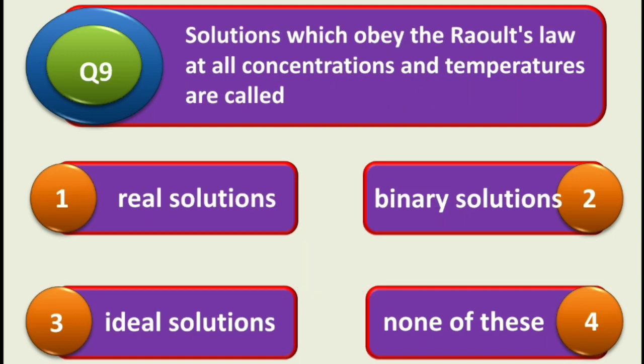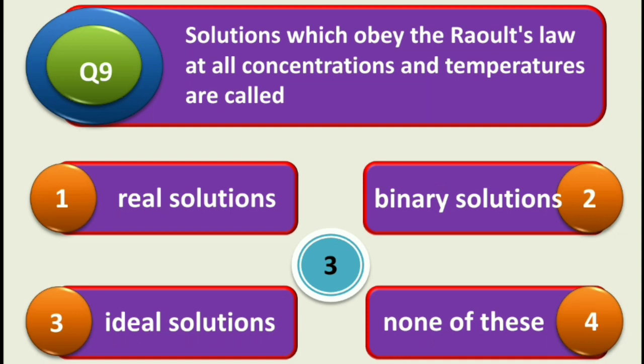Next is question number 9. Solutions which obey Raoult's law at all concentrations and temperatures are called, first is real solution, second is binary solution, third is ideal solution, and fourth is none of these. And the correct answer is ideal solution. So ideal solutions are those solutions which obey Raoult's law at all concentrations and temperatures.